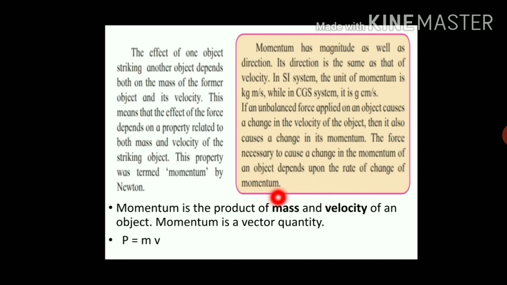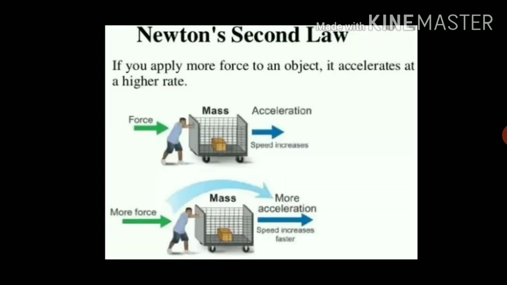If you increase the mass of an object, momentum also increases. If you increase the velocity of an object, momentum also increases. Means momentum of an object depends on mass and velocity. Now, Newton's second law is related to this momentum.